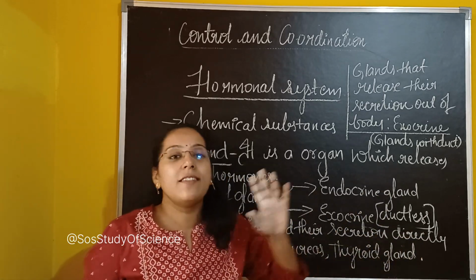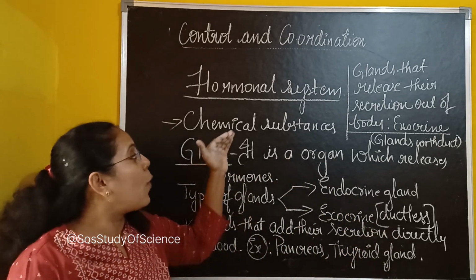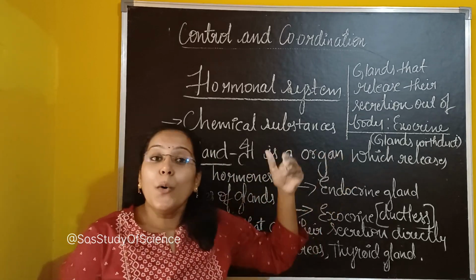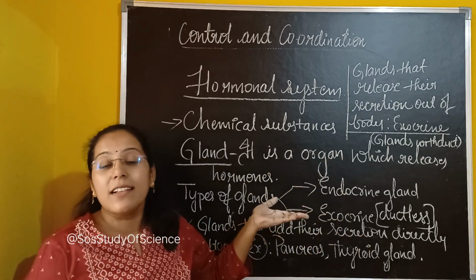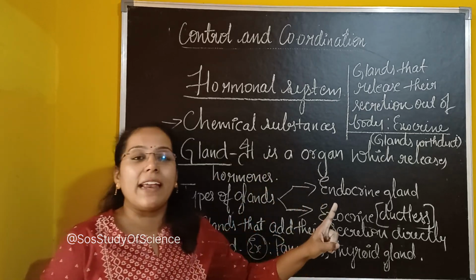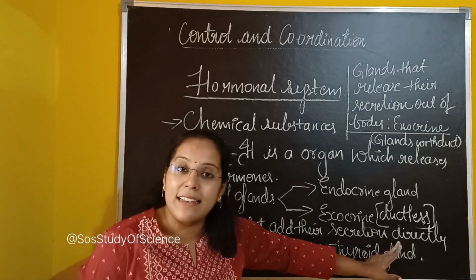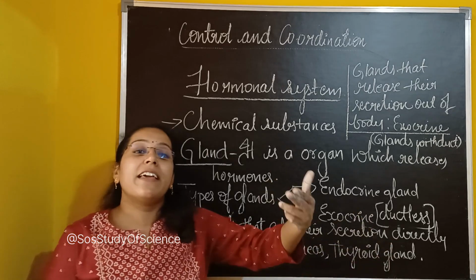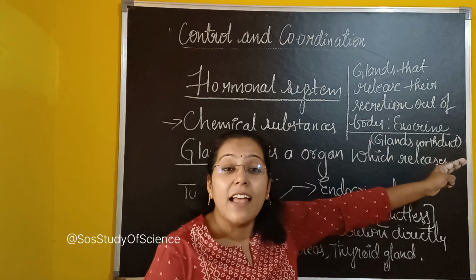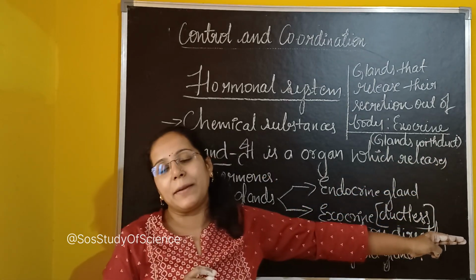See, as the nervous system has some limitation, to overcome that limitation, the animals have a hormonal system. Hormones are nothing but chemicals. Who releases those chemicals? Glands are the organs. They release the chemicals. And the glands are of two types. Remember, endocrine gland and exocrine gland. Endocrine glands are also called ductless glands. They add their secretion directly into the blood. Exocrine glands, or the glands with ducts, produce their secretion out of the body. Remember, this is very important.